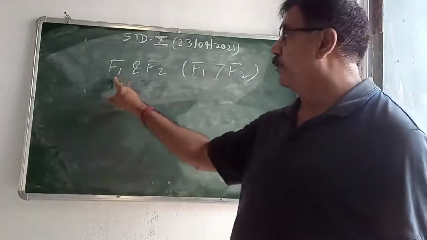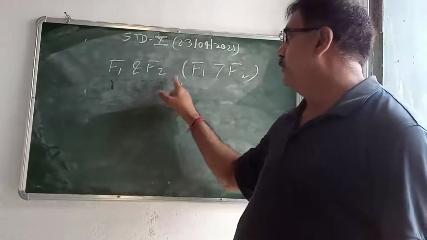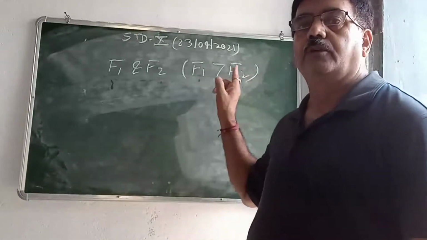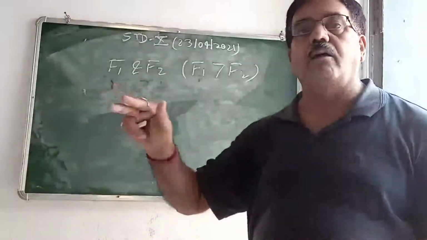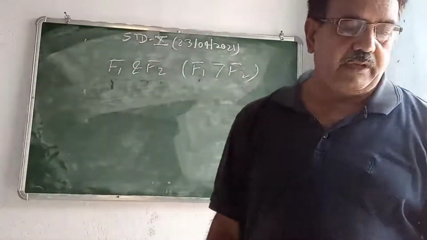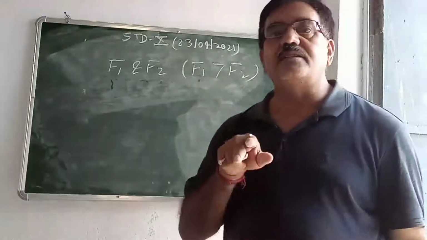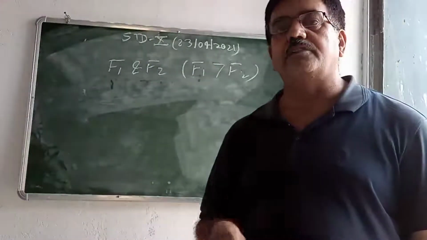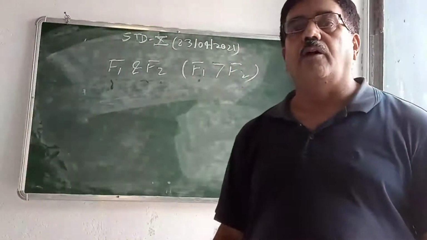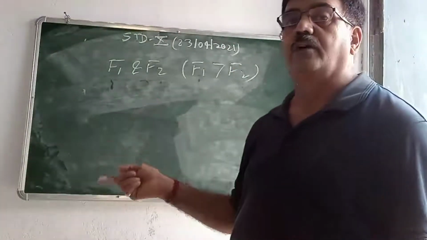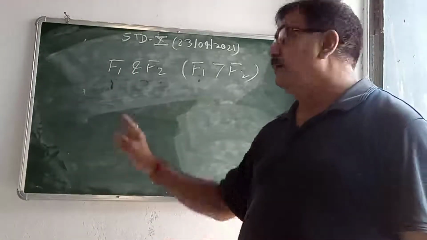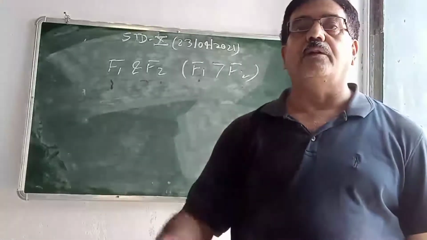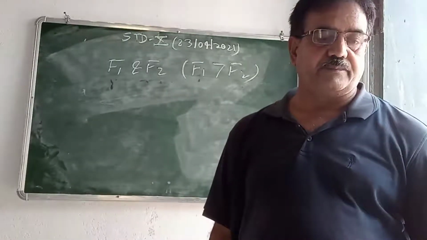Once again, see here: F1 and F2 are two forces, where the magnitude of force F1 is greater than the magnitude of force F2, and these two forces are applied on different bodies, but both bodies displace the same distance. Now, in which case can we say the work is more? Of course, F1. Why? F1 is greater than F2, and work depends upon two factors, force and displacement.